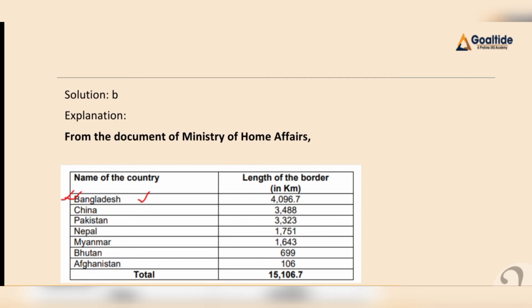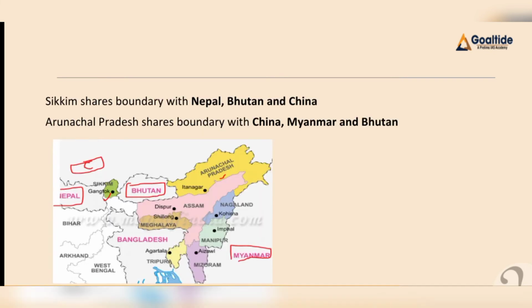Why? Because India shares its maximum land boundary with Bangladesh. Then we have China, Pakistan, Nepal, Myanmar, Bhutan, and lastly Afghanistan. And so our first statement is incorrect, because India's maximum land boundary is with Bangladesh, and then we have China. Now here is our second statement. Sikkim shares its international boundary with Nepal, China, and Bhutan.